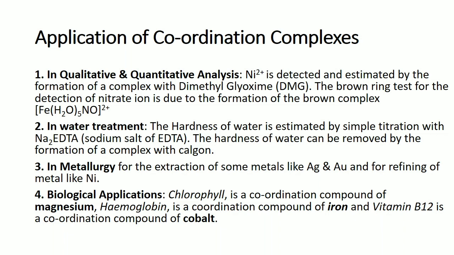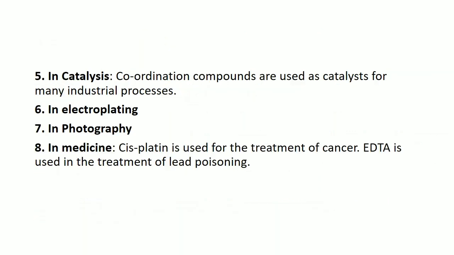Many of the complexes that we see in day-to-day life are coordination compounds. For example, chlorophyll is a coordination compound of magnesium, hemoglobin is a coordination compound of iron, and vitamin B12 is a coordination compound of cobalt. Other applications are in catalysis, electroplating, photography, and in medicine.